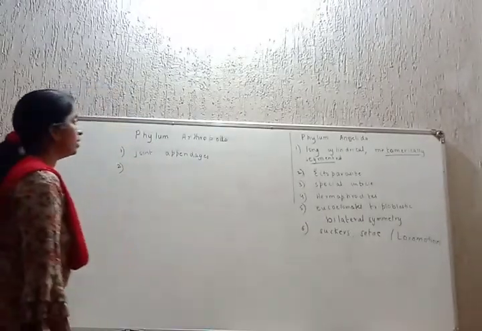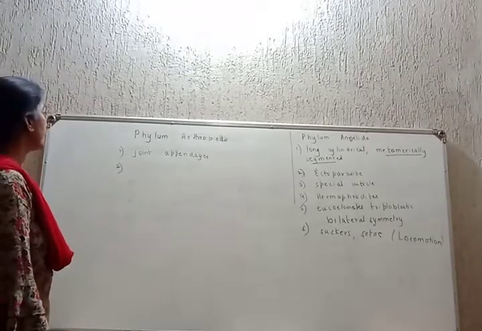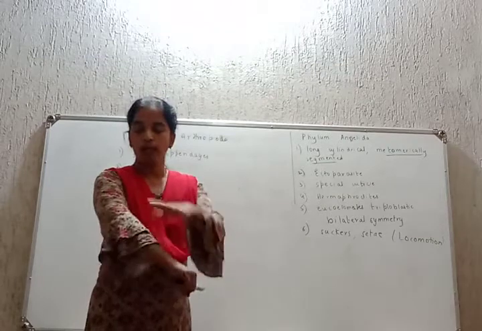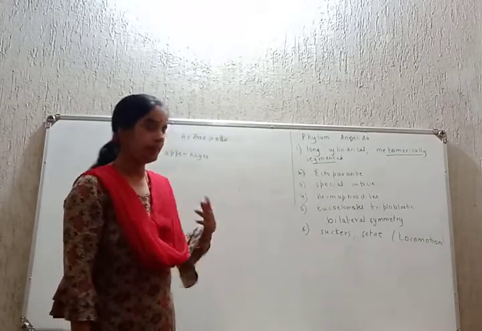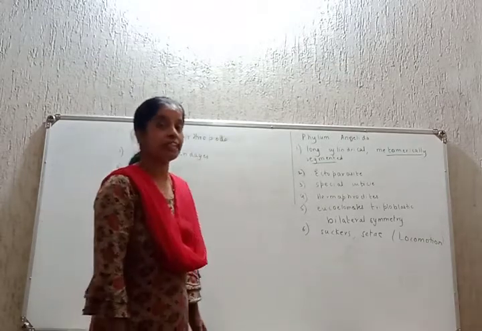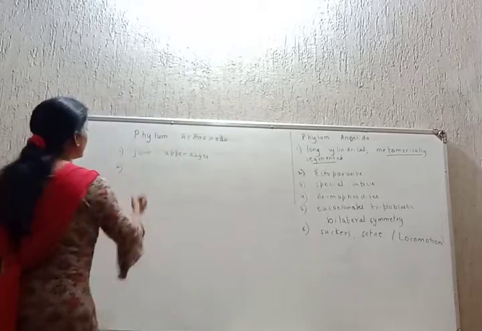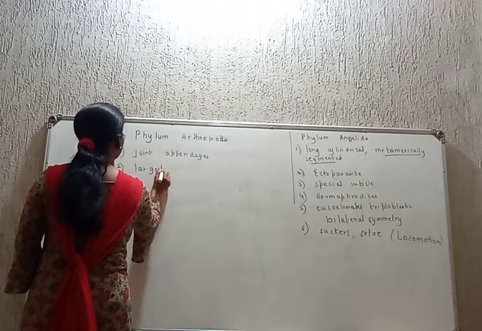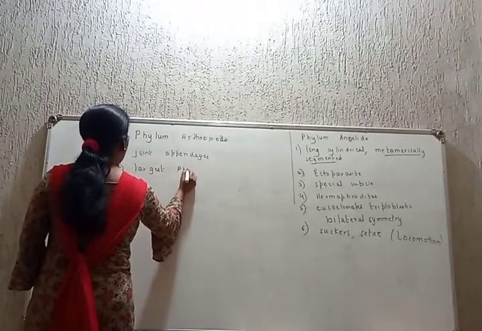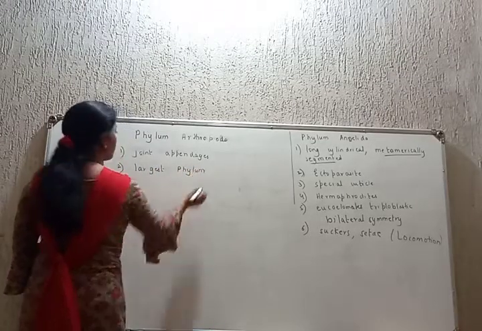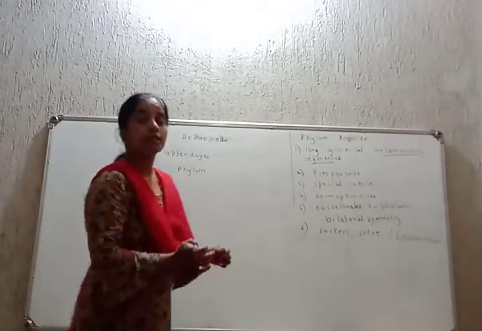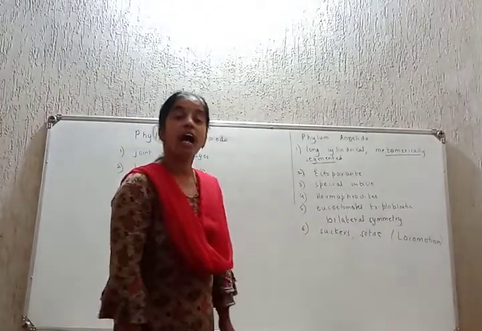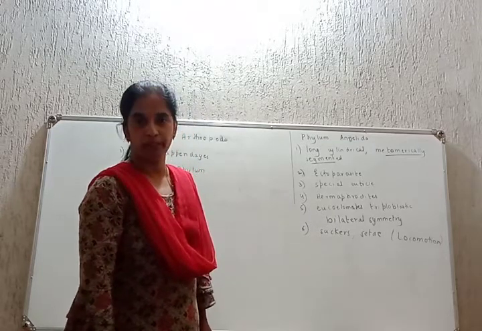Come back here. Phylum Arthropoda, they have joint appendages, meaning how the hands and legs are attached to the body, like that. That is called joint appendages. Mother Earth consists of the largest animals of this phylum. This is the largest phylum of the animal kingdom with highly successful animals.